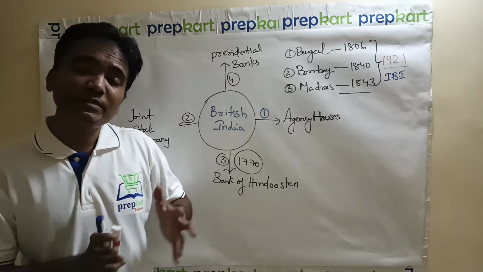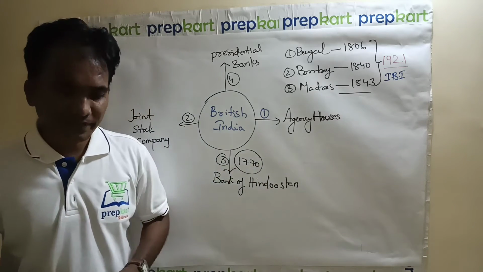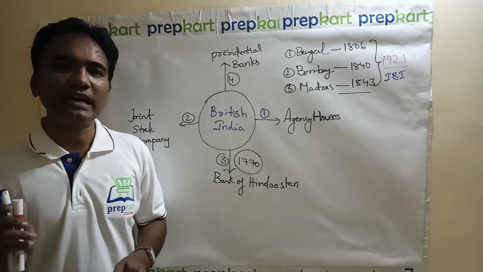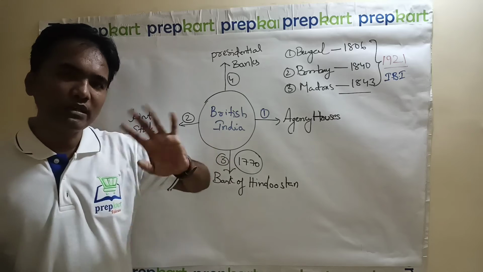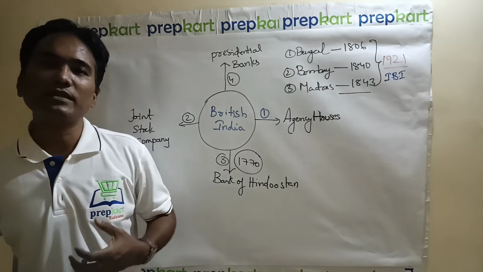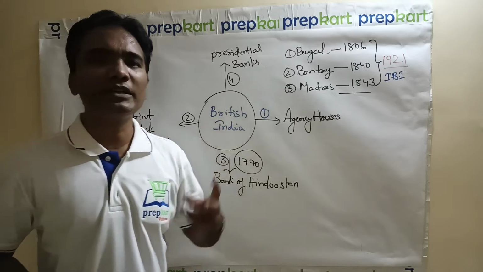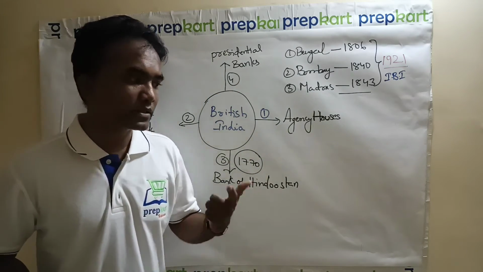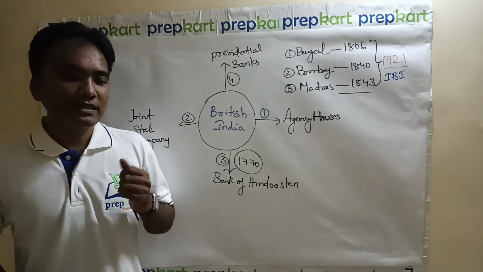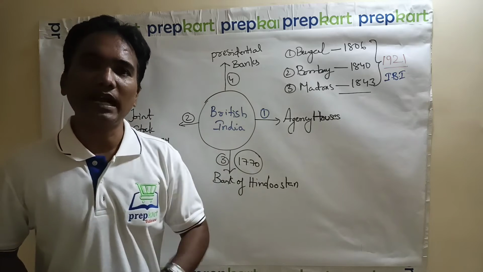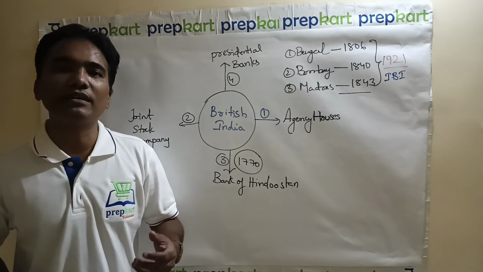But before that, something happened in 1773. In 1773, 1774, that Pitt's India Act or something like that, it is going on. In 1773, the then British Governor General requested the British government for two things. One is a central bank for India, and the second one is a Supreme Court for India. The central bank request was rejected, and the Supreme Court was granted, which was established in Calcutta.